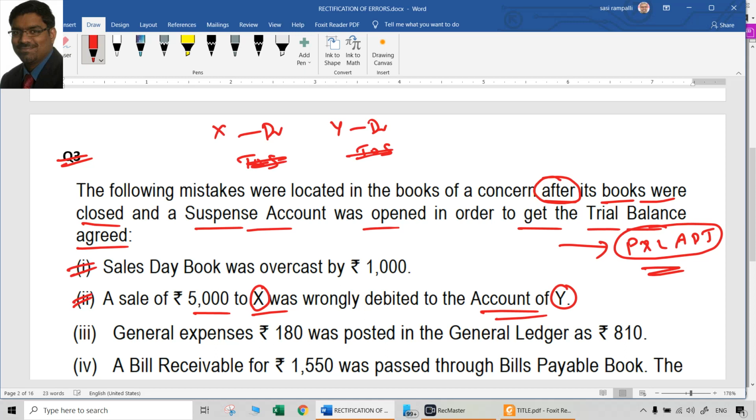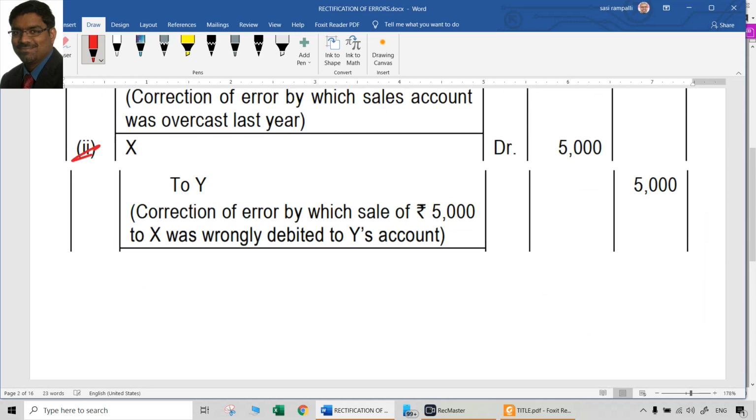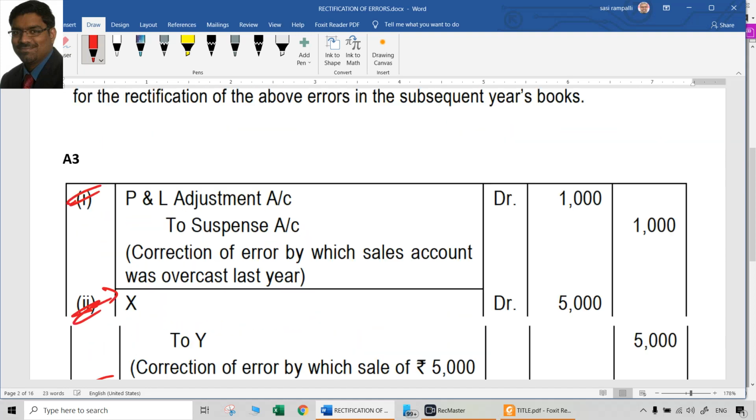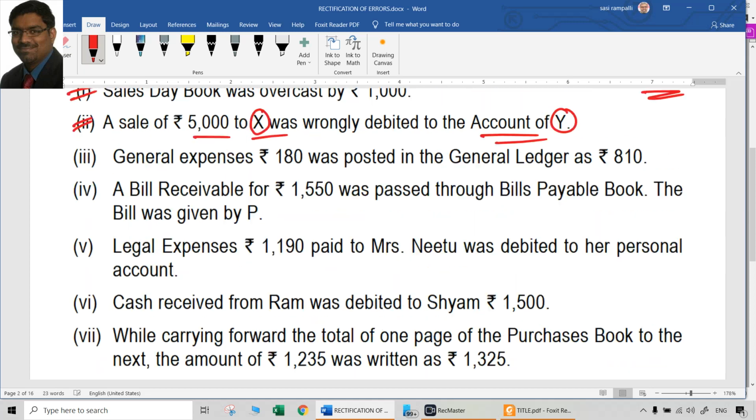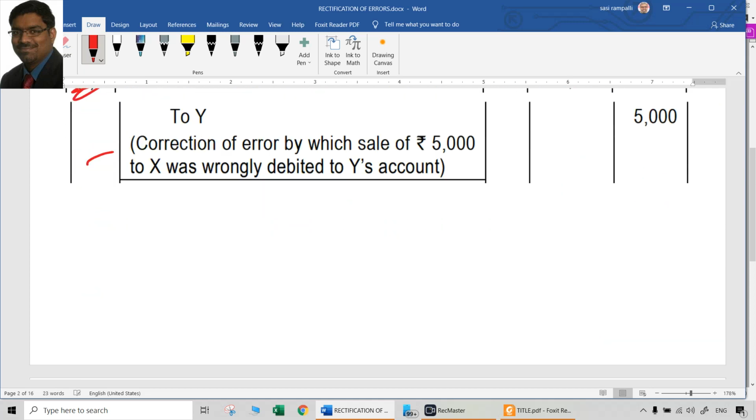Now we can rectify it without any suspense account, without any P&L adjustment, because both are personal accounts. Y was unnecessarily debited, so we have to credit Y. X was supposed to be debited but not debited. Now we have to debit it. So X account Dr, Y account, 5,000 rupees. That is the rectification entry. Of course, narrations have to be written carefully and meaningfully. Don't write stories. Narration should be maximum 2-3 lines, not more than that.